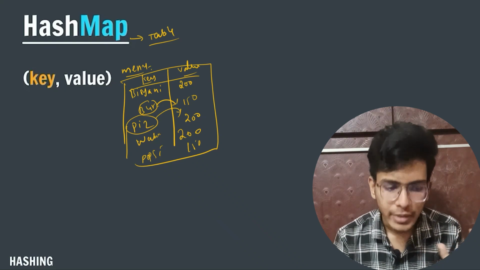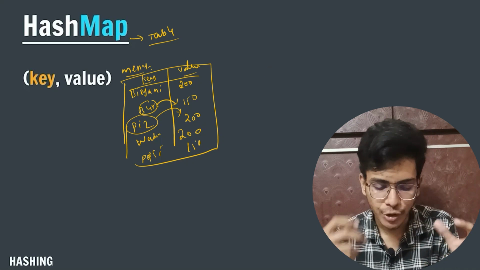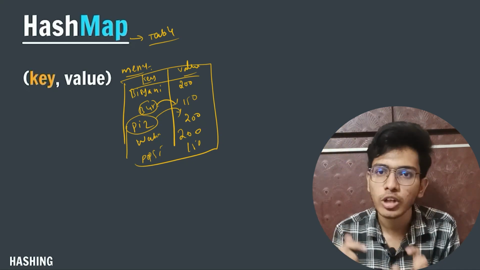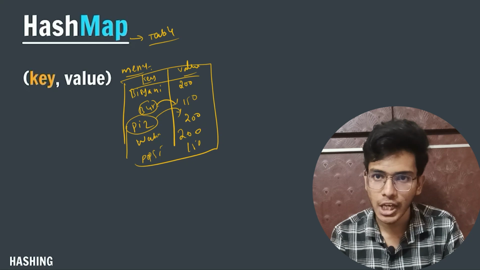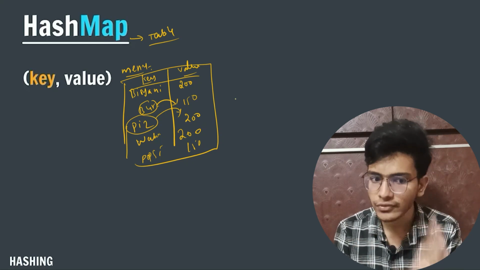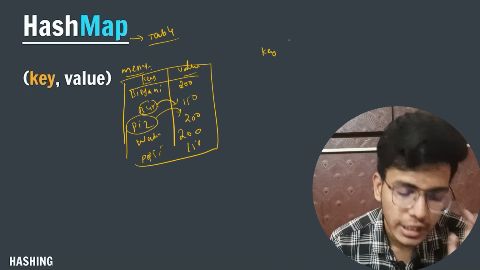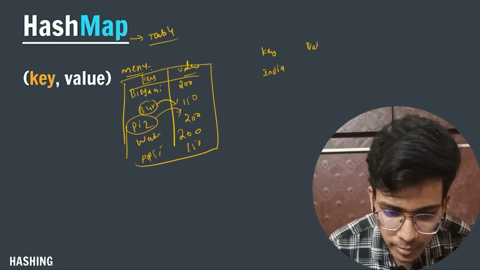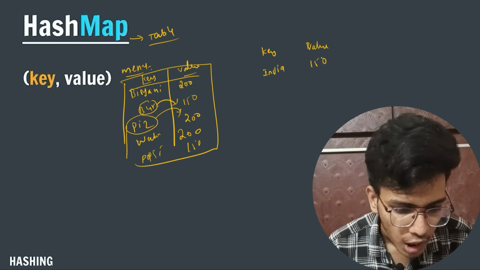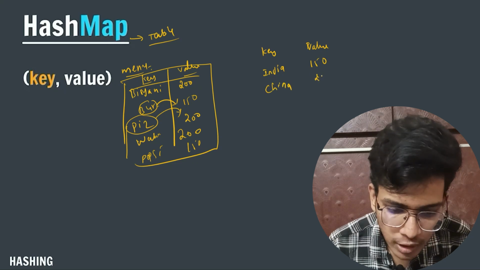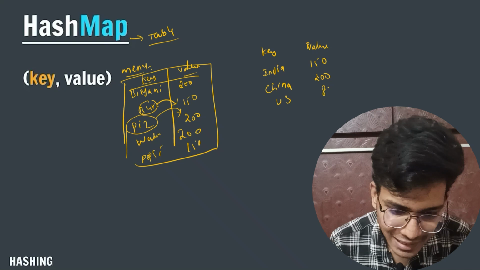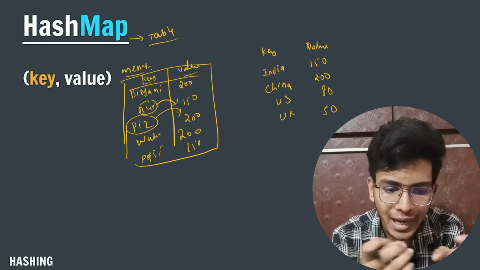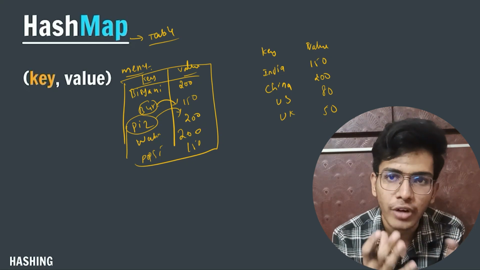Now another example would be countries. If I want to create a data structure in which on the left side I am storing the country's name, and on the right side I am storing the population, what I will do is create a hash map and give it some name. Here the key will be my country name, let's say India, and the value will be the country's population, let's say 150. Then China, population let's say 200. US population, let's say 80, and UK is 50. Like this, to store my data in tabular format in key value form, I use the concept of a hash map.